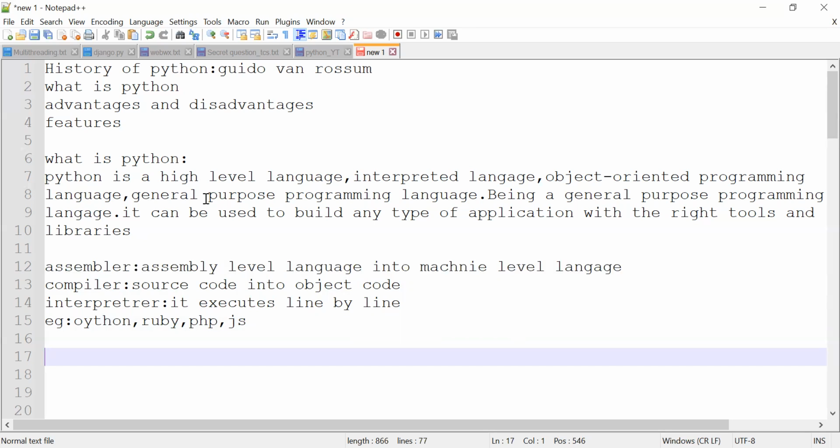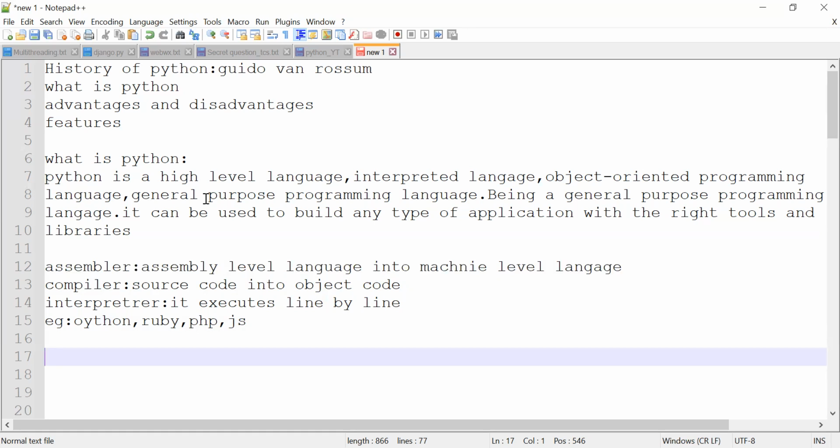Generally, C is a procedure oriented language. In C, we use a header file called #include stdio.h. You can access total information about the particular program. But Python is an object-oriented programming language. By using access modifiers, we will be able to decide who can access and who cannot access this program.